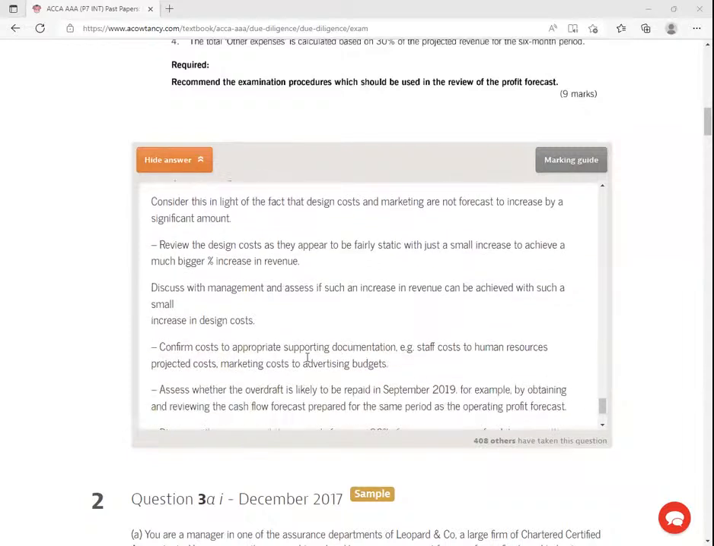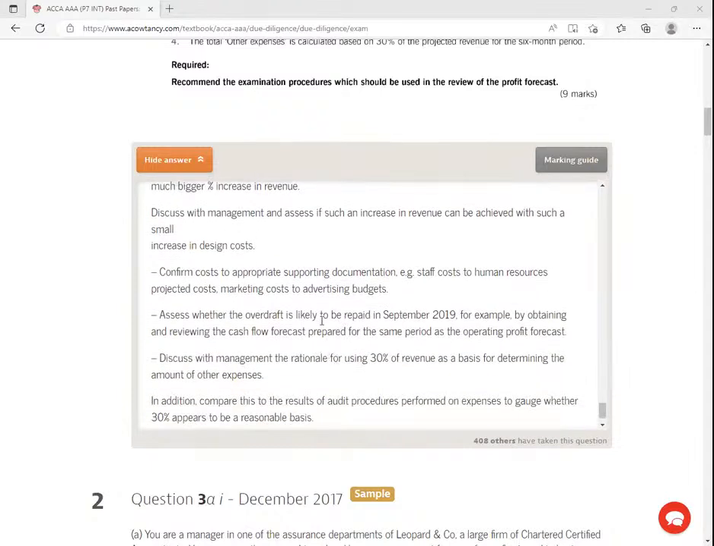Confirm costs to appropriate supporting documentation. So ask for vouchers, right? Ask in these cases, ladies and gentlemen, especially the historical ones, whether we have the payroll. Trace them even to the bank statements, right? Because remember, forecasts are normally prepared from historical figures. You take the historical figures. So look for supporting documentation. Assess whether the overdraft is likely to be repaid in September, for example, by obtaining and reviewing the cash flow forecast prepared for the same period as the operating profit forecast.